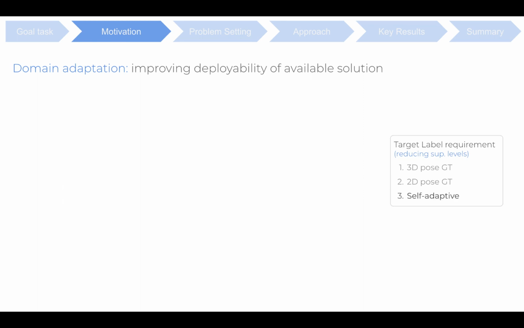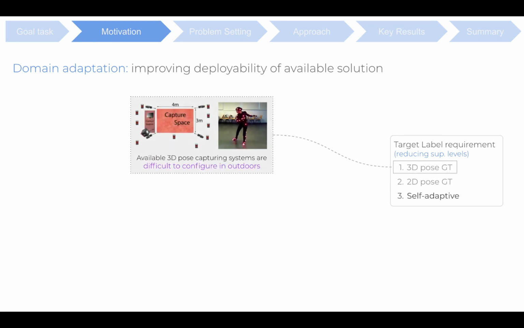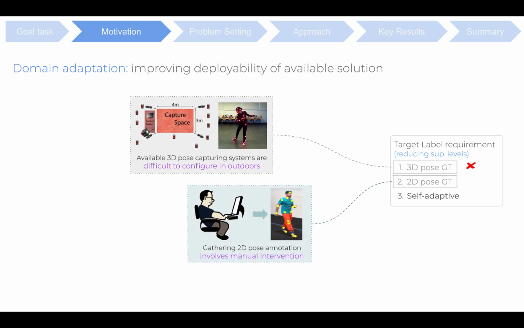Here we discuss the hurdles involved in collecting target annotation. To begin, obtaining 3D pose ground truth usually involves a well-calibrated multi-camera infrastructure or cumbersome IMU sensors. This is difficult to set up in outdoor environments. Alternatively, relying on auxiliary supervision such as 2D pose annotations requires significant manual effort for every novel deployment scenario. It is also unsuitable for convenient deployment. Motivated by this, we aim to realize a self-adaptive framework which does not rely on any form of paired supervision.